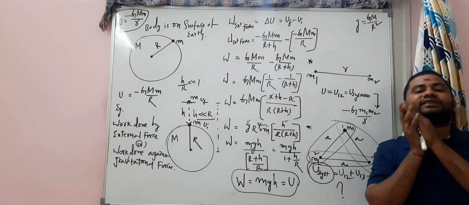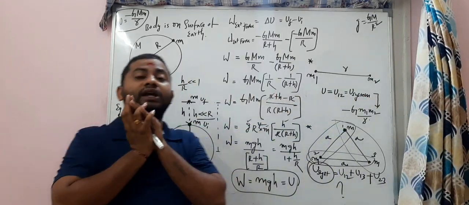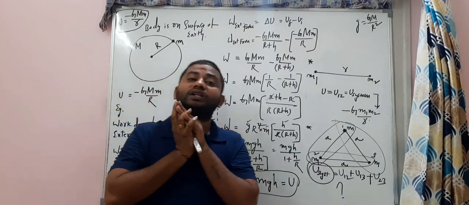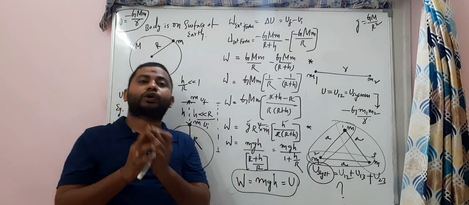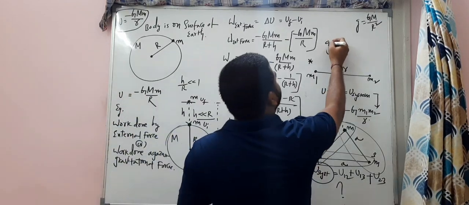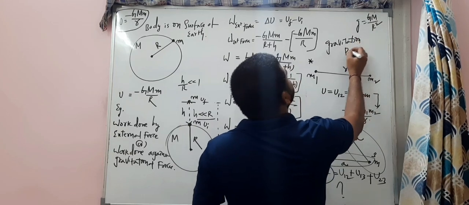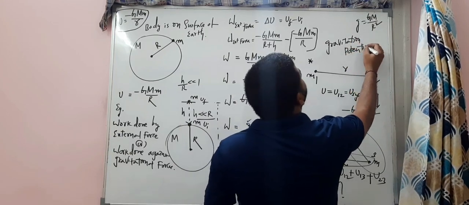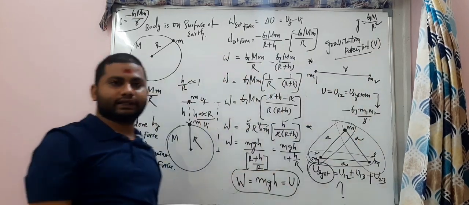If you really understand the gravitational potential energy, the next concept is gravitational potential. So what is the next concept? The gravitational potential, I'm writing here. If you understand gravitational potential energy, the potential, which is denoted with the symbol V, will be easy, right?